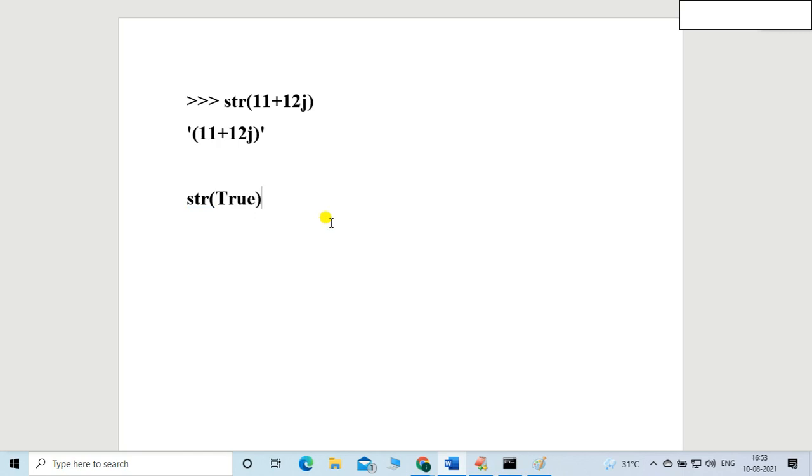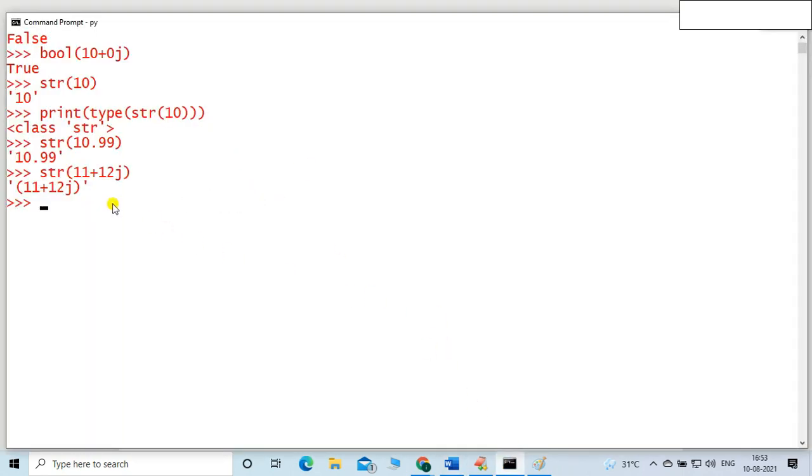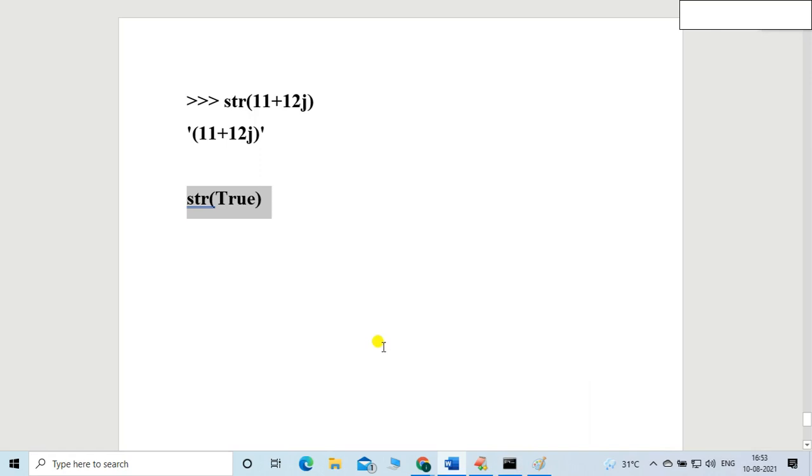I want to convert this True into the string type. Let me check. It is possible, friend. You can see True will be the answer, but in single quotes. So you can see the str function will convert any data type into a string.